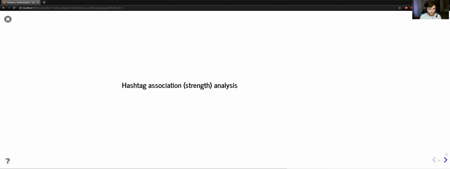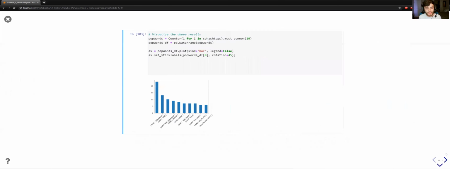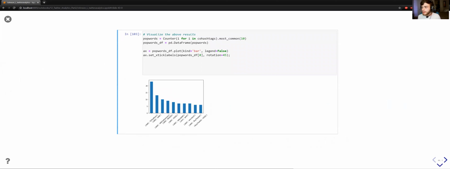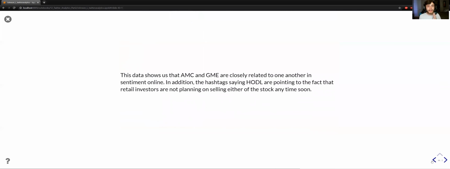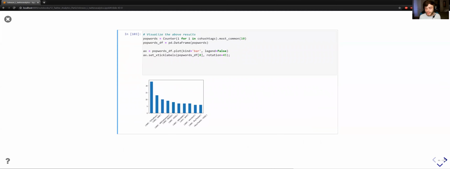So then moving on, hashtag association and strength analysis. I combine these two, which is what you really end up doing in co-hashtag analysis, but AMC and to the moon, AMC and GME, these are very heavily related stocks to each other. And you can even see this in the price movement for the stocks throughout the day. They oftentimes move in very similar directions. And we're seeing like hodl, so holding. So people are really trying to emphasize the idea that you need to be holding this stock and not selling, which again just points to this positive sentiment.